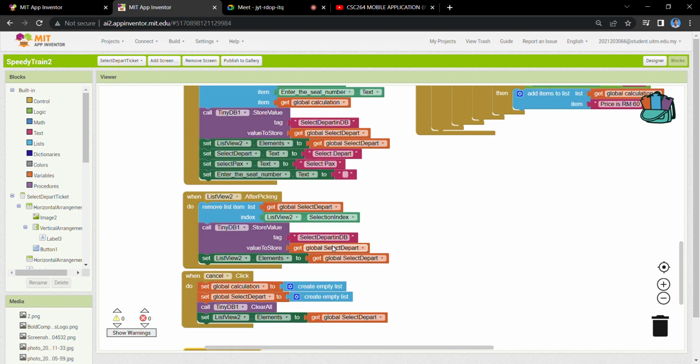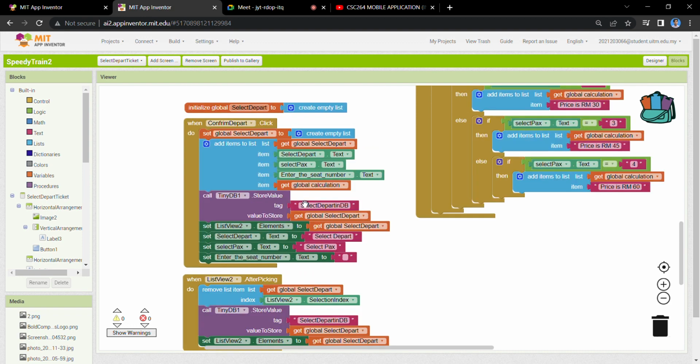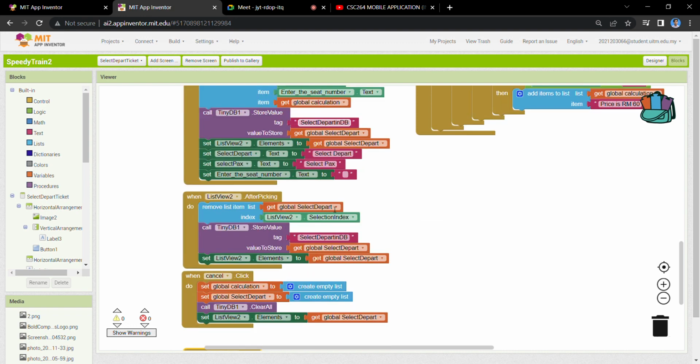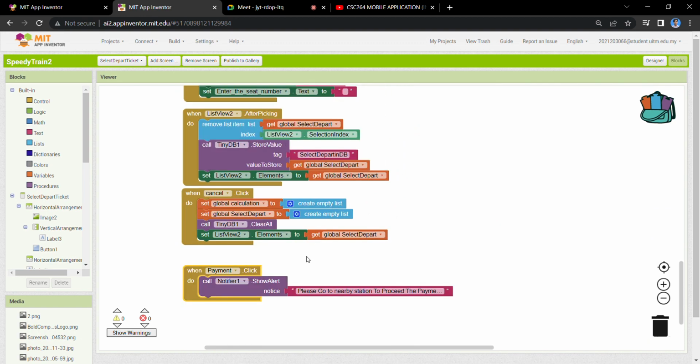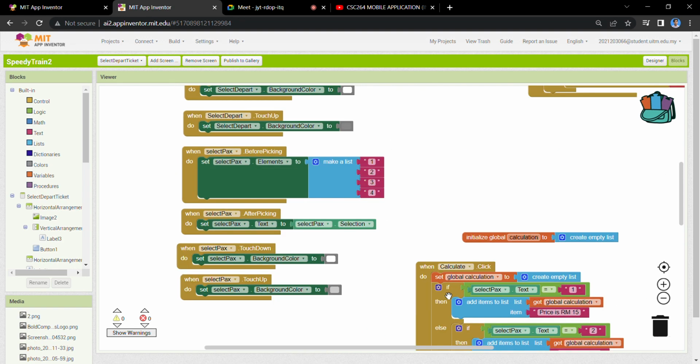And this is my TinyDB and store into the empty list. And then if the user clicks the payment, it will show "please go to nearby station and proceed the payment".